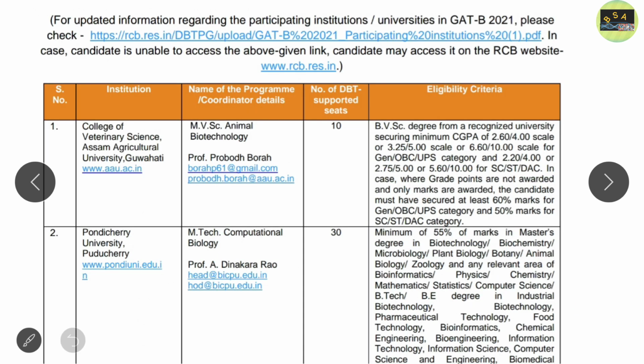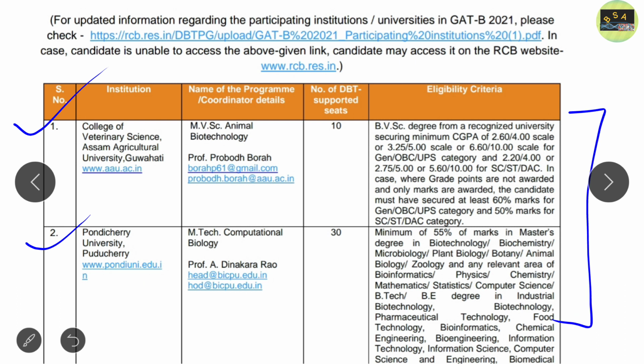Now next will be the participating institutions. This is another important thing. If you qualify this GATE B examination, there are lots of institutions and universities which participate in this examination. If you qualify, they advertise, and accordingly you fill the form and get a chance for admission. I have mentioned here two basic institutions, one is Pondicherry University and one is College of Veterinary Science, and here you can see all the eligibility criteria is given.